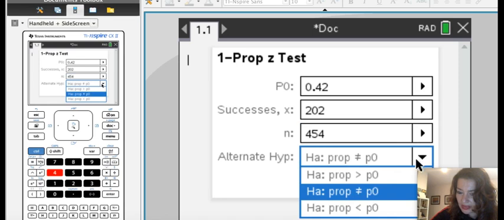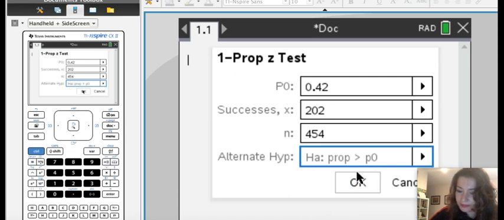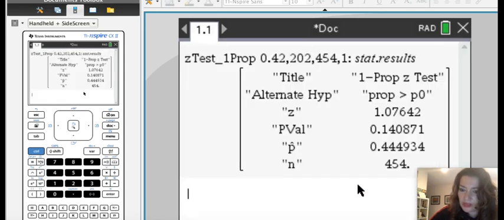What are we going to test? The options are greater than, less than, or no difference, in other words, not equal to. So what the paragraph states is we're checking to see if it's more than 42%. So we're going to check a greater than. We press OK, and we get all our information here.